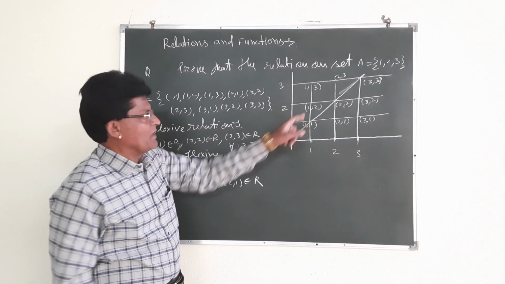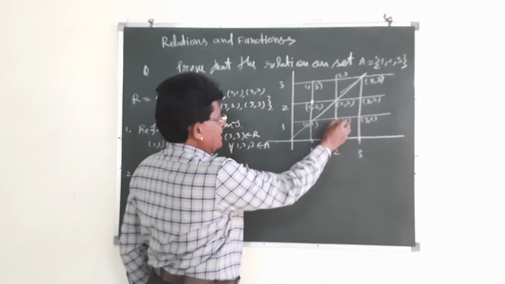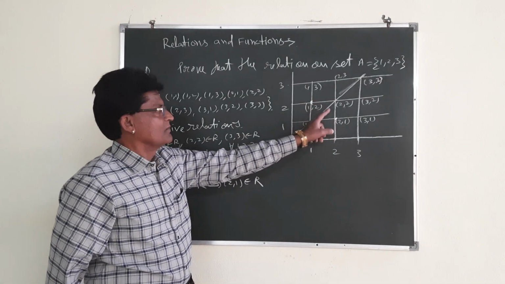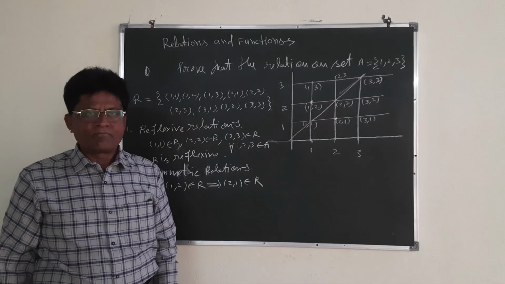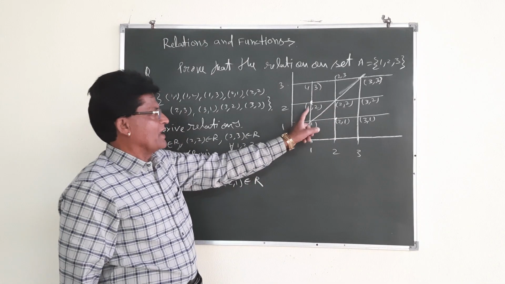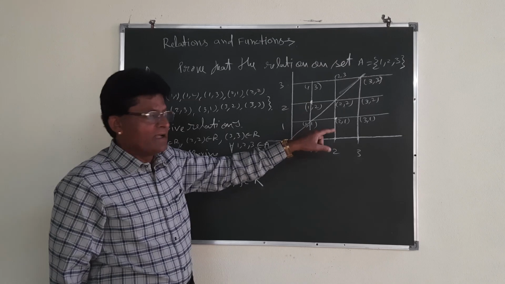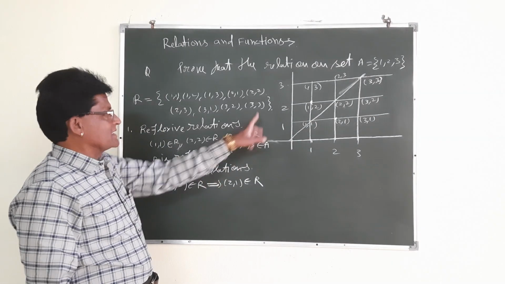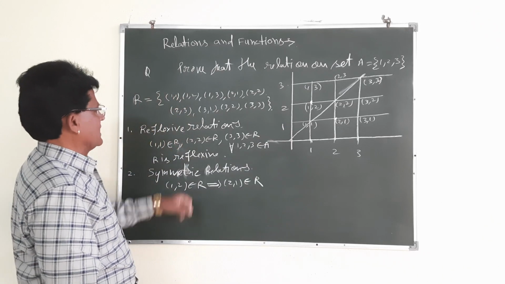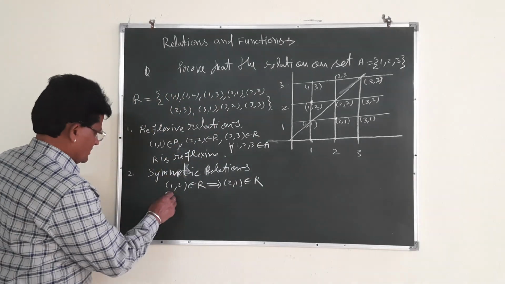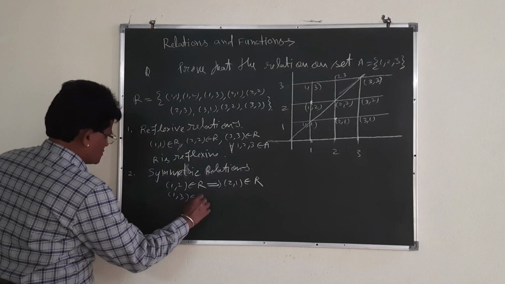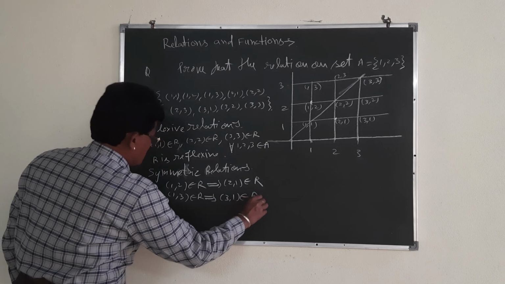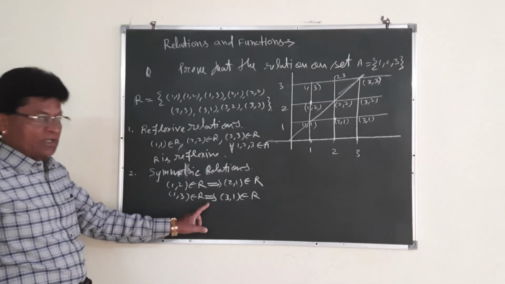Same thing here: you see 1, 2 is here and 2, 1 is also here. See the same relation from this middle line, the diagonal. That is why 1, 2 and 2, 1 are symmetrical with respect to this line. Next, other elements also. Suppose you take 1, 3 belongs to R. It implies that 3, 1 must also belong to R. Otherwise, it will not be a symmetric relation.